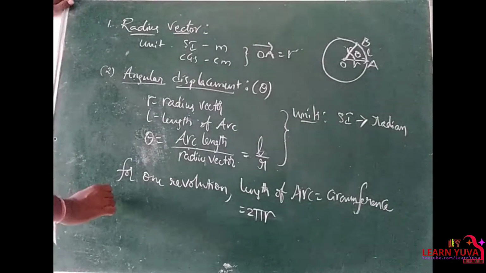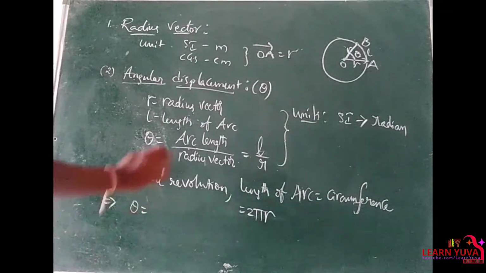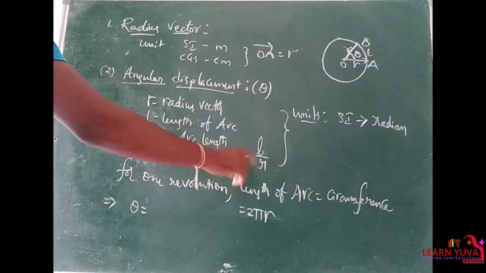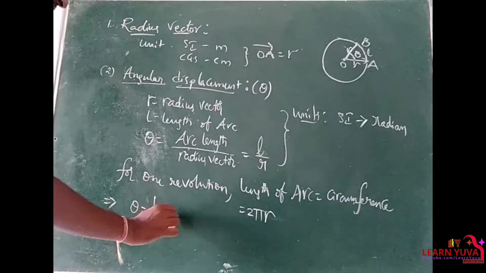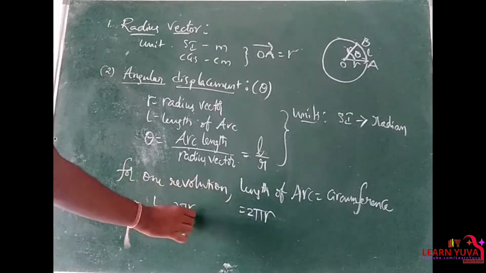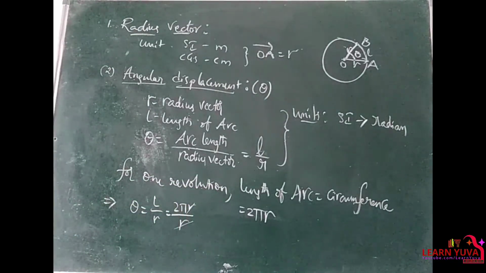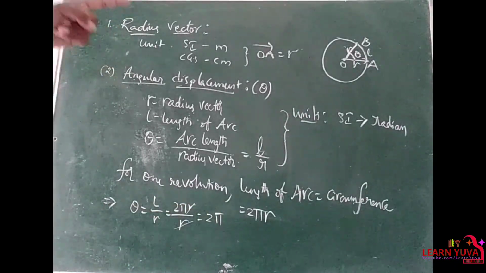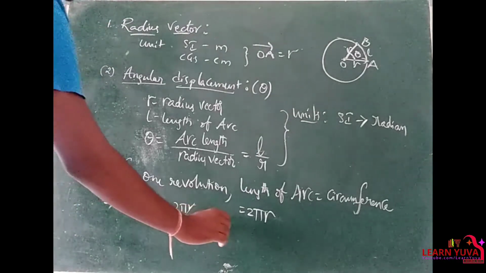That implies theta is equal to arc length by radius vector. So for one revolution, what is the arc length? L by r, and L for one revolution is 2 pi r. The radius r gets cancelled, so theta is equal to 2 pi radians for one revolution.